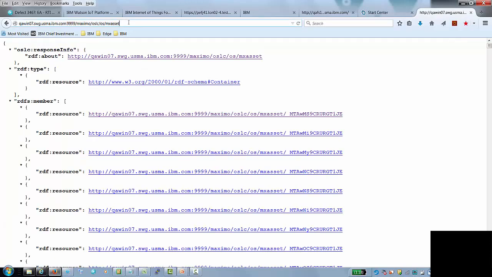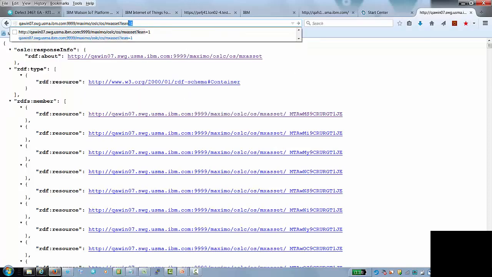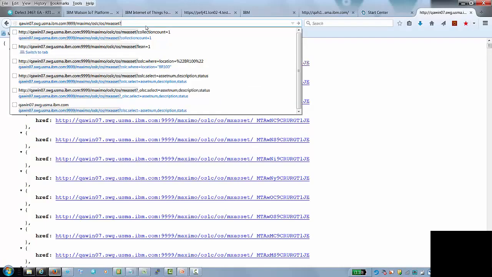Just as a reminder, by default, the OSLC API imports namespacing, and for this API we recommend that you don't bother with that. If you put the lean equals one query parameter, that eliminates all the namespacing. Now that I've done it, as long as I keep this session open, I don't need to keep providing that parameter.